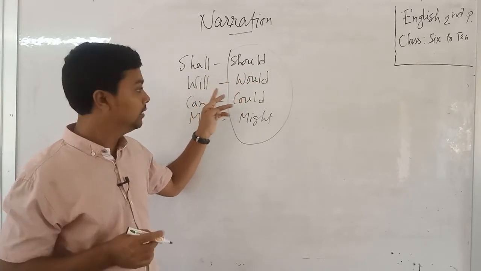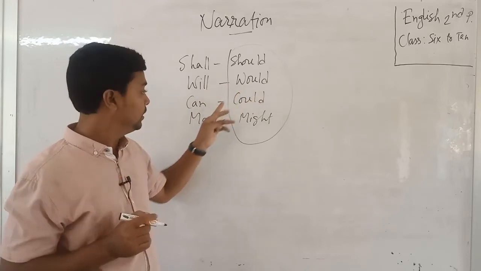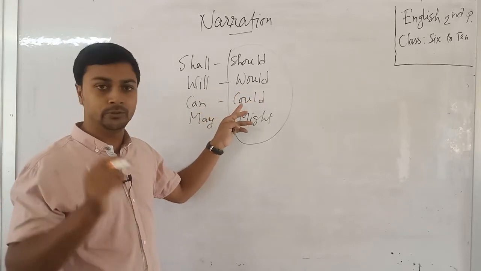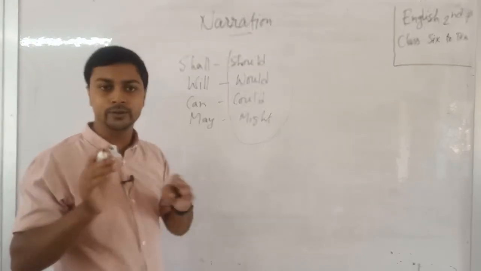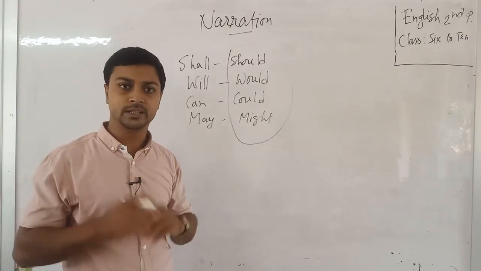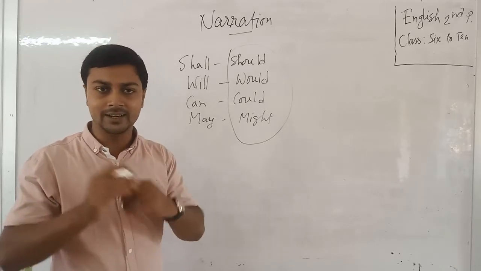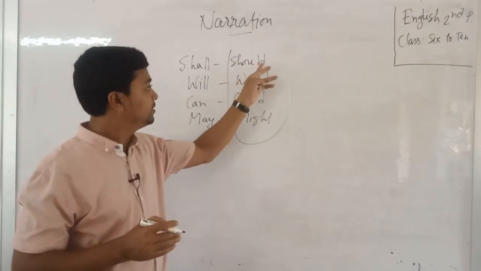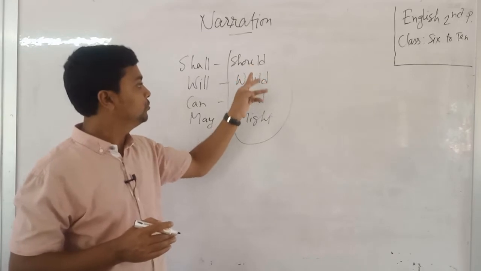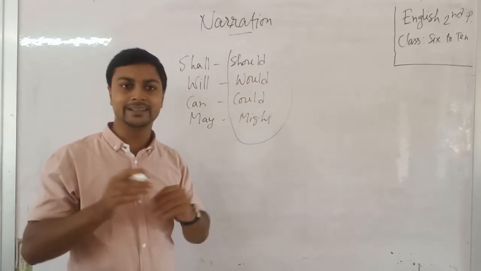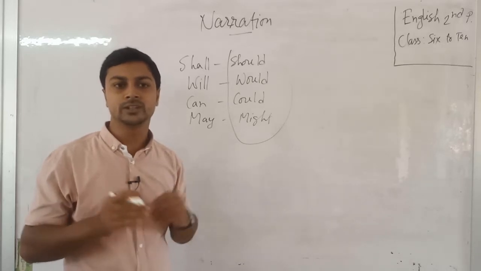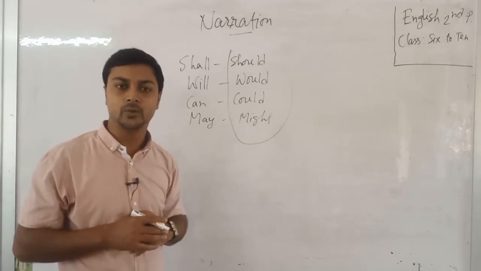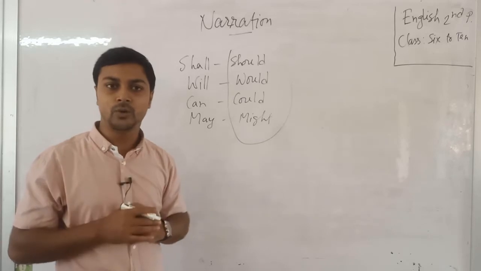If we find will, then we use would, and if we find can, then we use could. If we find may, then we use might. And on the other hand, if we find should, would, could, might in a direct sentence, there is no change when we use these words in indirect speech or narration.